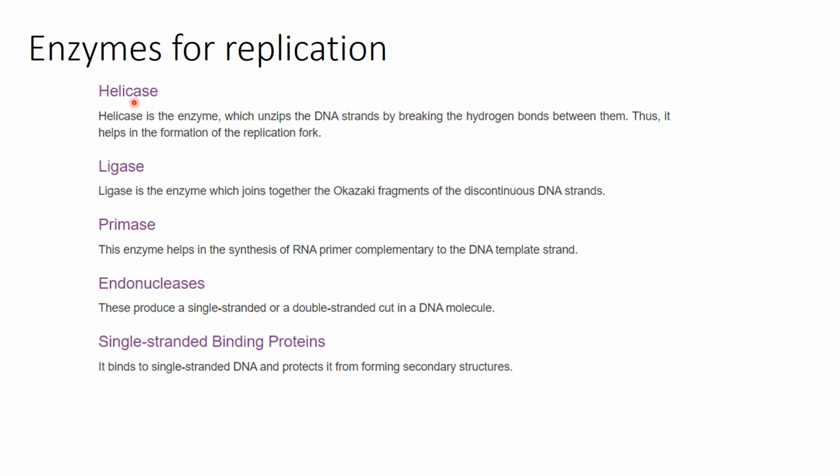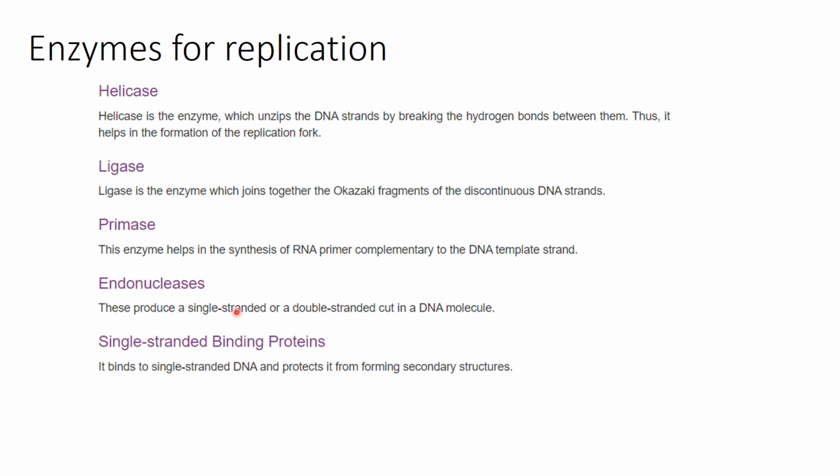Helicase is the enzyme which opens up the DNA strand by breaking the hydrogen bond between them. So the DNA strands have to open up in replication as well as in transcription. Ligase, as we all know, ligase is for joining. So it is used when these fragments, the discontinuous DNA strand fragments known as Okazaki fragments, they are united with the help of enzyme ligase. Primase is the word derived from primer. So this enzyme helps in the synthesis of RNA primer.